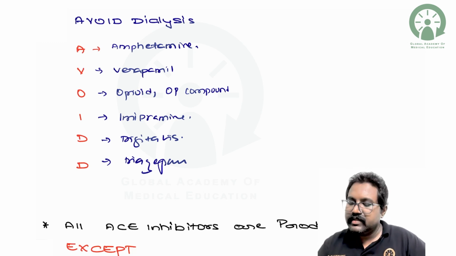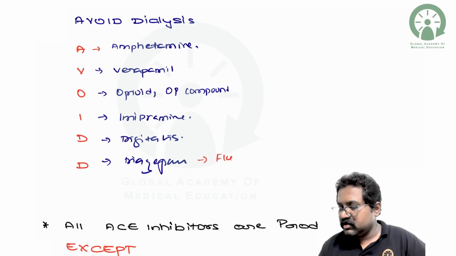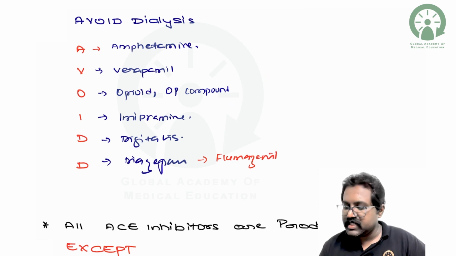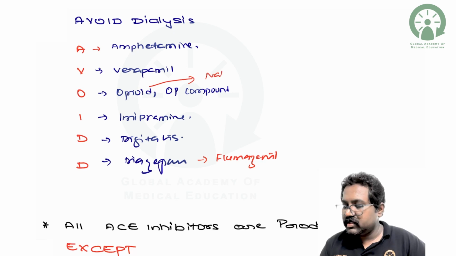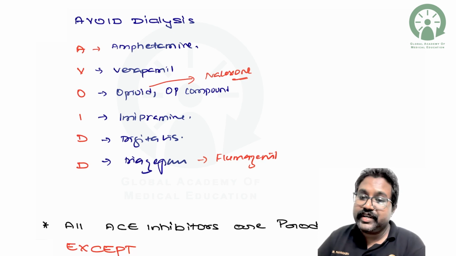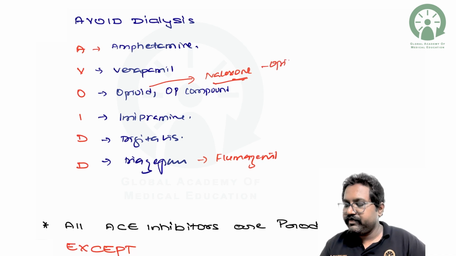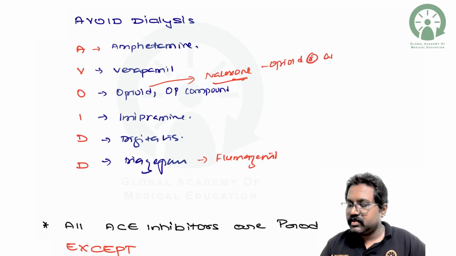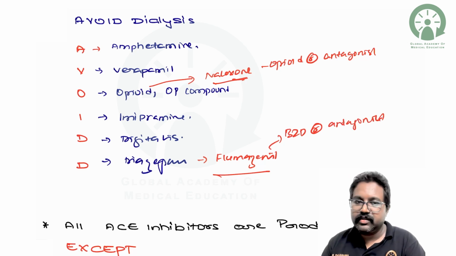For diazepam, you have got another antidote, that is flumazenil, and for the opioids you have also got naloxone as the antidote of choice, an opioid receptor antagonist, whereas flumazenil is a benzodiazepine receptor blocker, or antagonist.